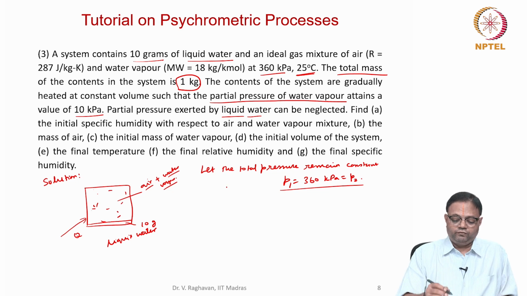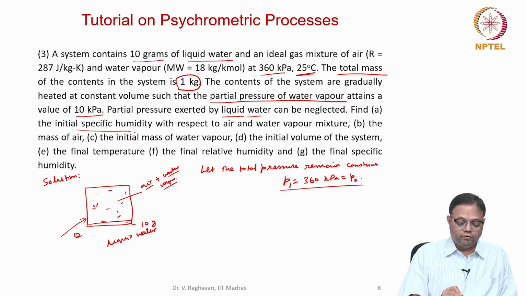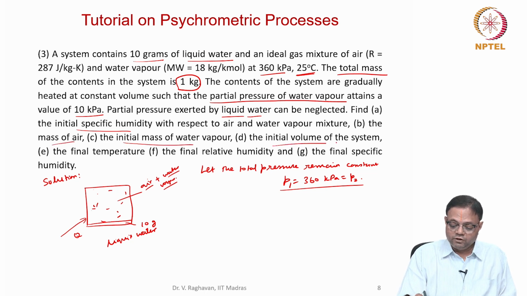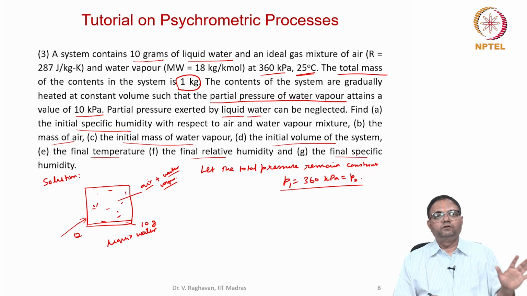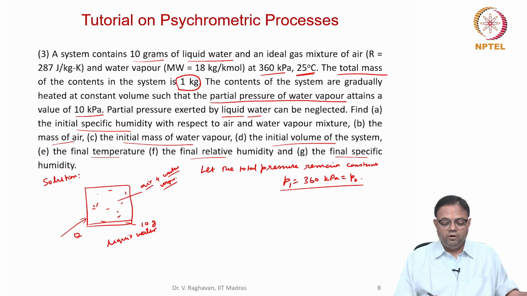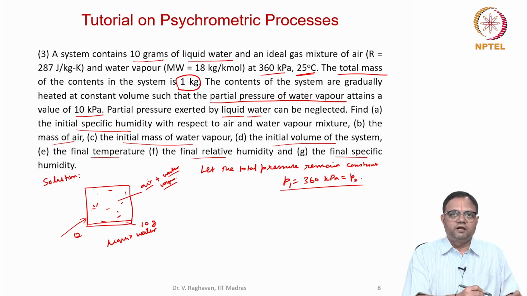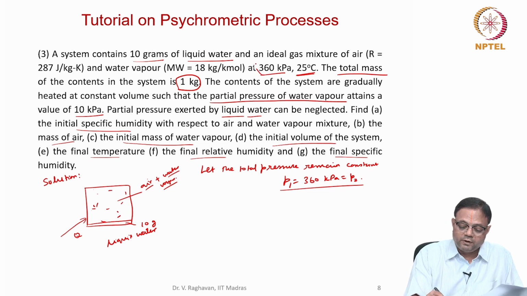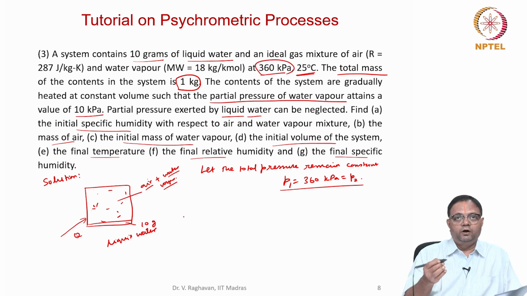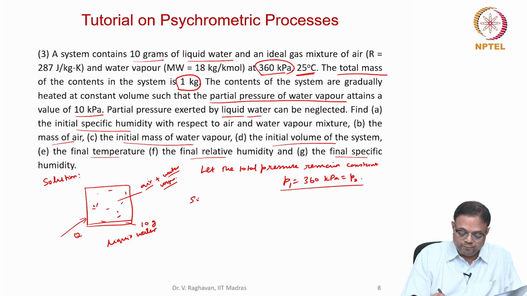So, now a lot of things are asked. Initial specific humidity, then mass of air, initial mass of water vapor, then initial volume, which is the final volume also obviously, the final temperature, final relative humidity and final specific humidity. So, these are the things which we have to solve. Obviously, we will only use equations and steam tables for retrieving data, not the psychrometric chart, because the pressure is not 1 atmosphere.